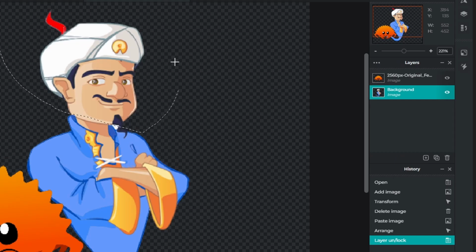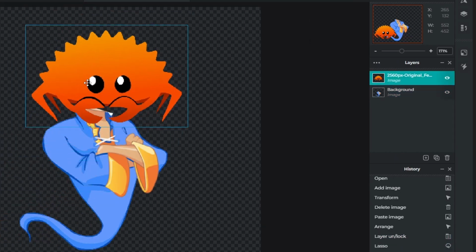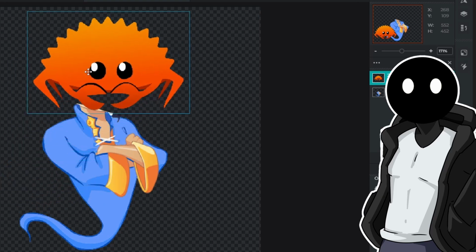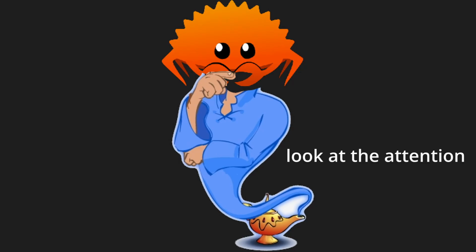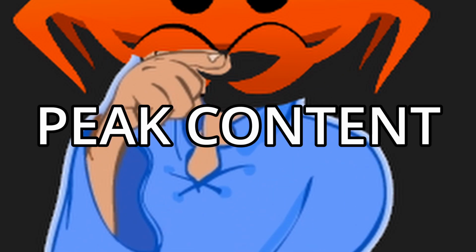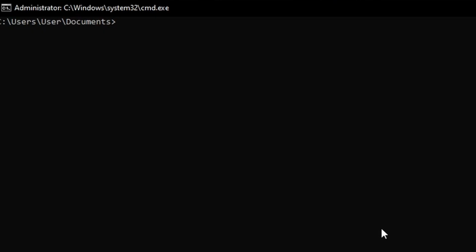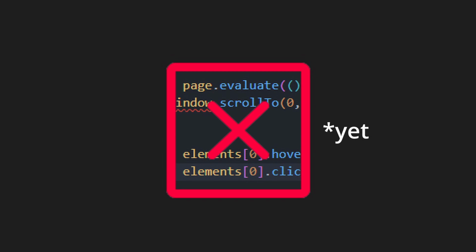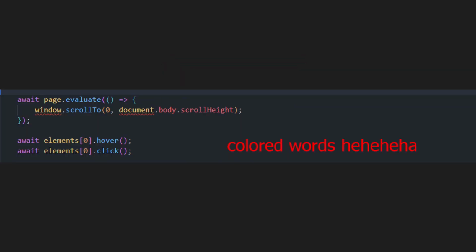Back to the front end, I've quickly edited the Rust mascot into the mascot of Akinator. And when I say quickly, I really mean quickly. Look at the attention to detail, mate. Peak content. Anyway, I've created a project with Tauri. Now don't worry, there's no code involved here yet. No need to click off the video because you don't understand the words.